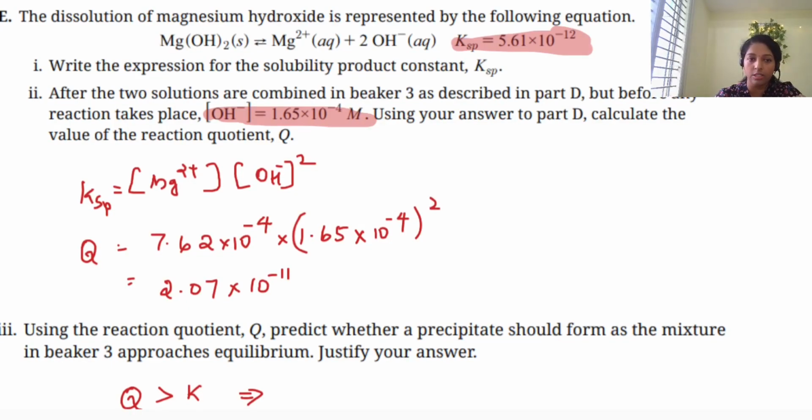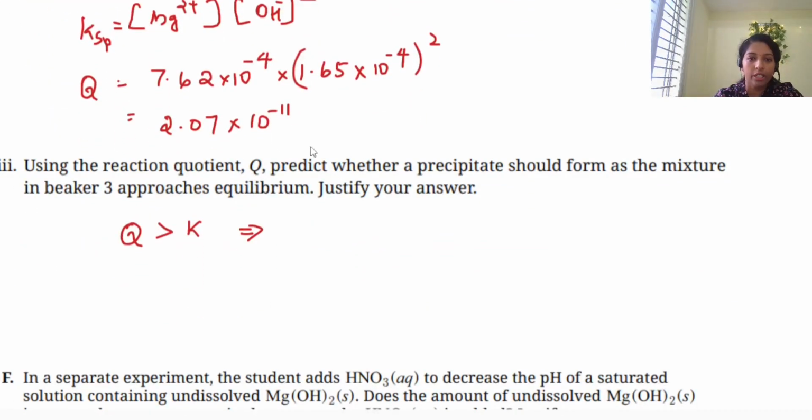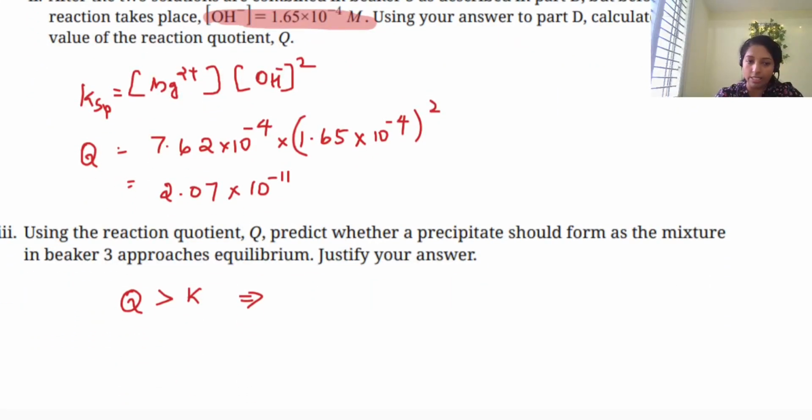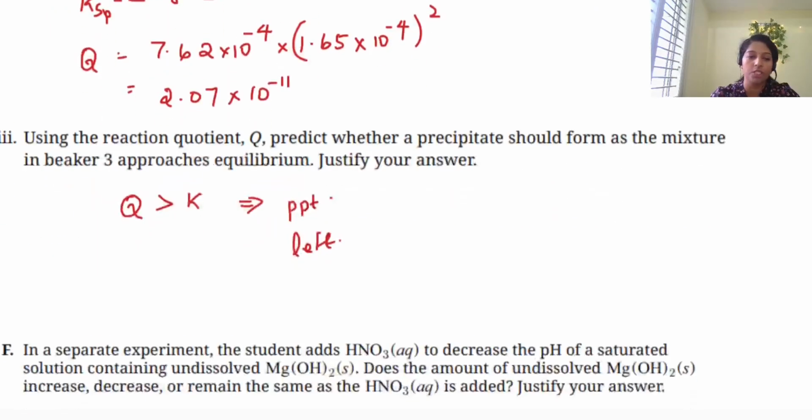See, this is our equation. So what happened here? Look at the comparison. Ksp is 5.61 times 10 to the power of minus 12, and here it is 10 to the power of minus 11. So definitely Q is greater than K here. So yes, precipitation is formed. Precipitation will occur and the equilibrium is shifted to the left. That's why precipitation is occurring.